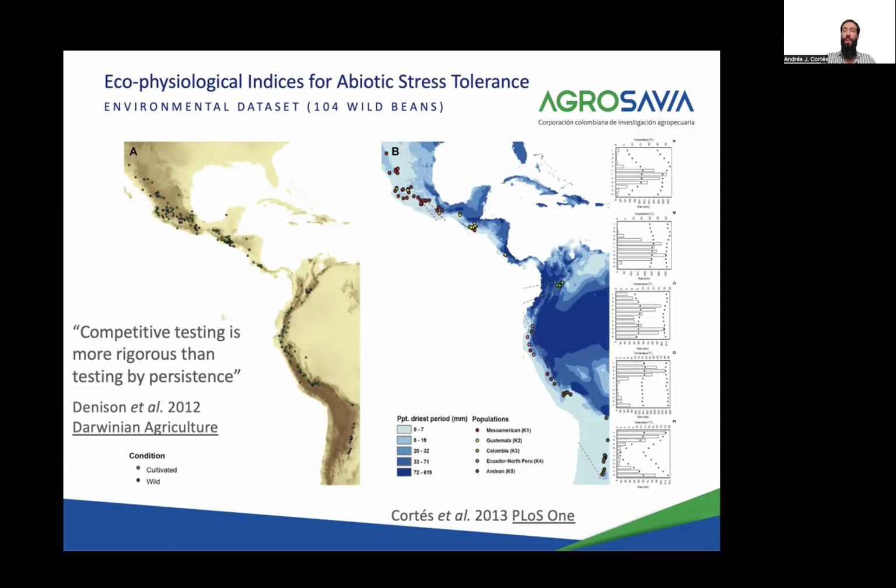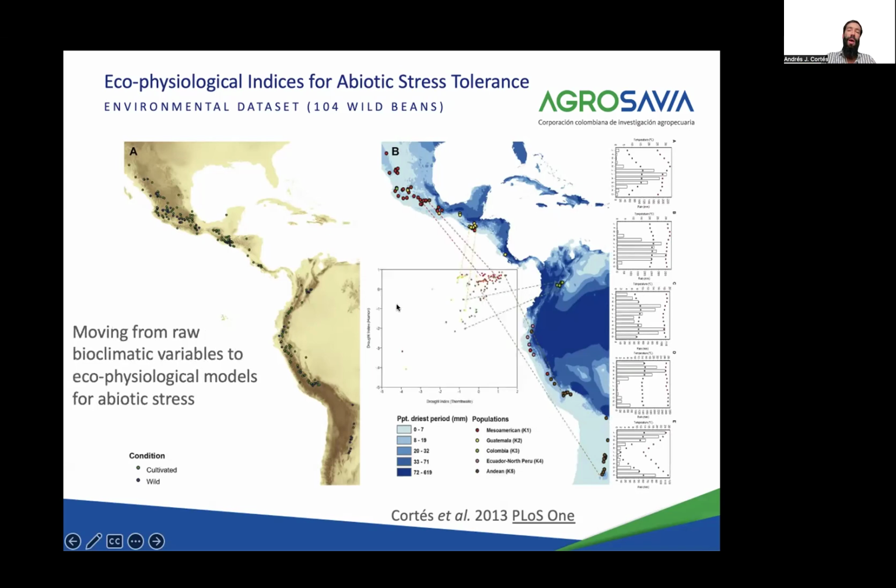So we do not only look at the annual precipitation patterns, but also at a couple of indices that combine those two properties: how much water the system receives and how much water the system loses through evaporation and transpiration. By looking at those drought indices, we again find that beans from Mexico tend to be apparently more drought adapted than beans from Colombia and South America.